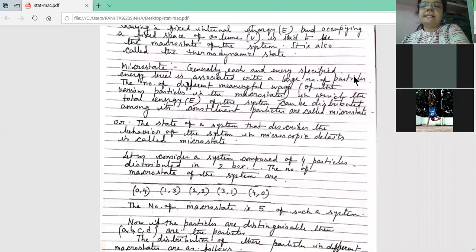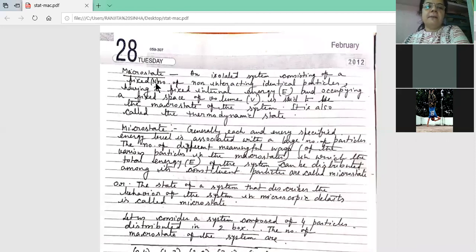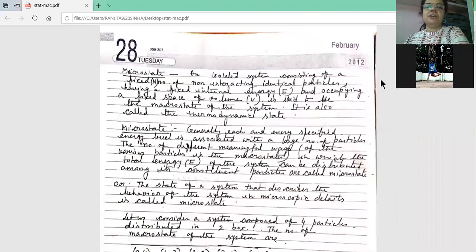An isolated system consisting of a fixed number n of non-interacting identical particles, having a fixed internal energy and occupying a fixed space of volume, is said to be the macrostate of the system. It is also called the thermodynamic state.